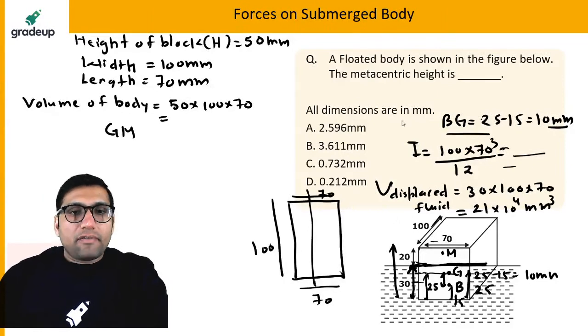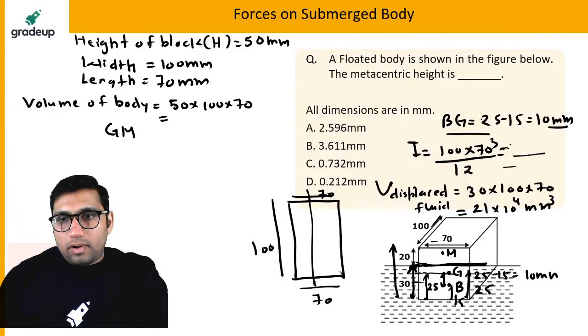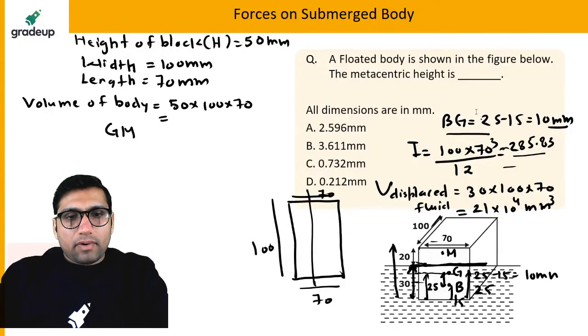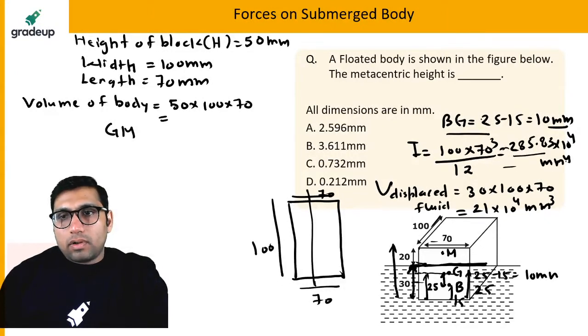The moment of inertia we will be getting as 285.83 into 10 power 4 mm power 4.